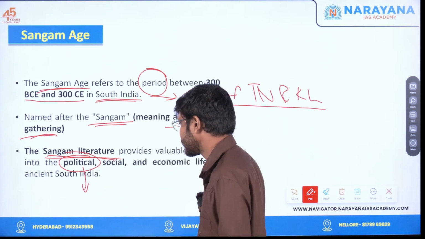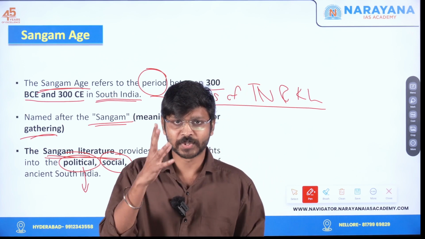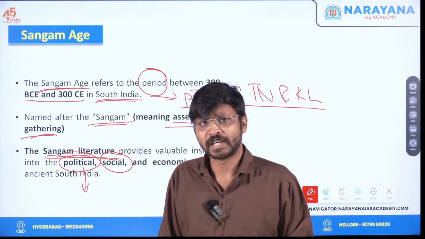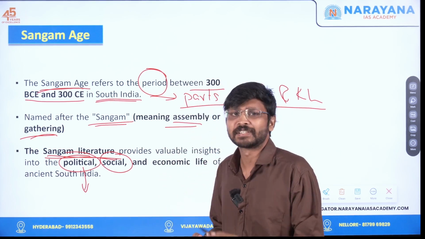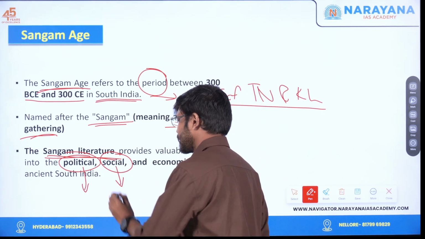So that is political. Social means what was the social strata of that period? Is there any Varna system? How was the position of women? What was the religion which was prominent during that period? So all these things will come under the social aspect of life.